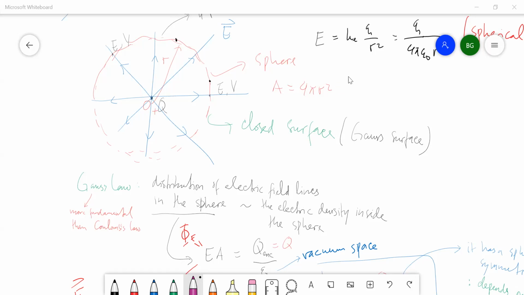How many charges does the Gauss surface cover? Amadea, how many charges? My guess is 0.